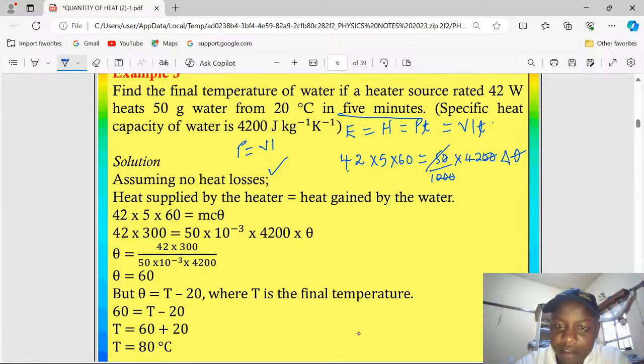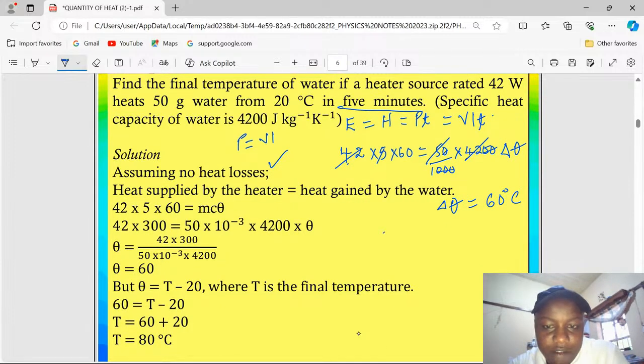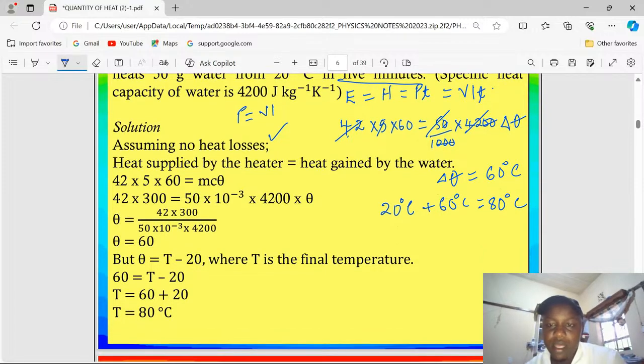Then we also cancel 5 and 5. We can also cancel 42 and 42. And this means we are going to have a change of temperature of 60 degrees Celsius. Therefore, when water was heated, it changed by 60 degrees. And initially, it was at 20. Because it is being heated, we will find this water from 20, after raising by 60 due to heating, at 80 degrees Celsius. So that is now the new temperature, or rather the final temperature.